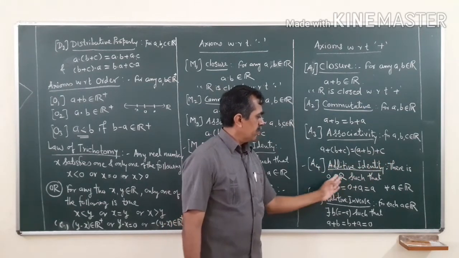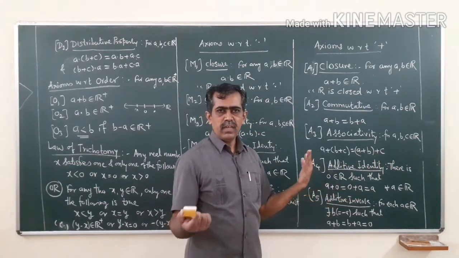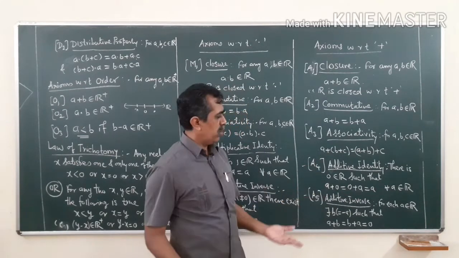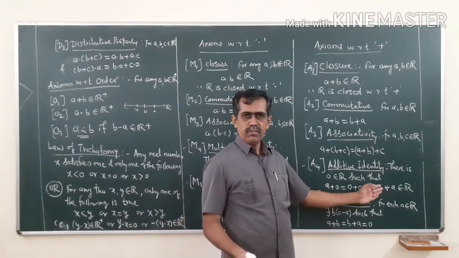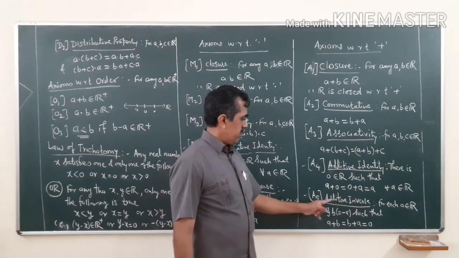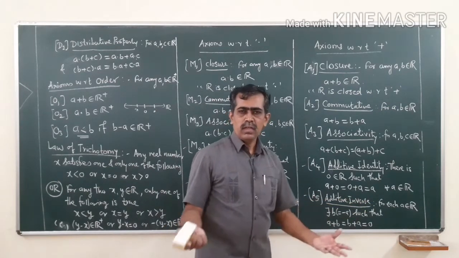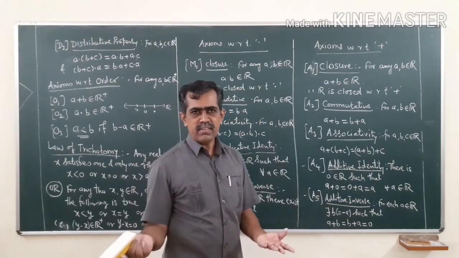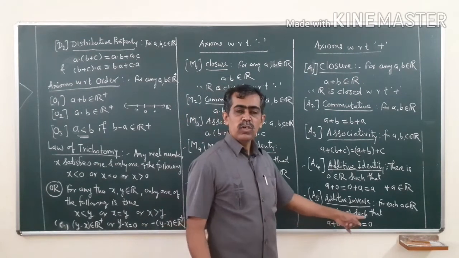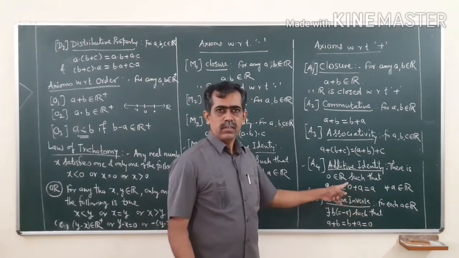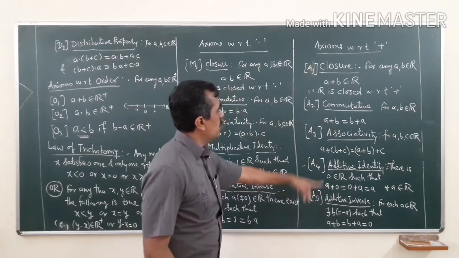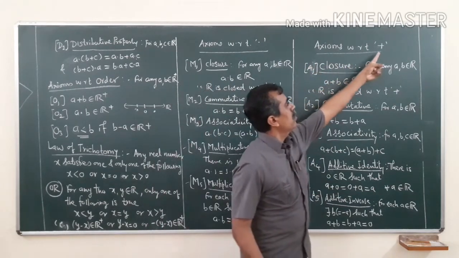Additive identity: 0 is the additive identity in R, because when you add 0 to any real number it makes no difference in the value of a. And the last one is additive inverse. For every a there exists b, which is actually minus a, such that their sum is equal to the additive identity, that is 0. So, these are the 5 axioms with respect to addition.